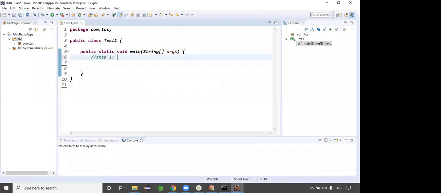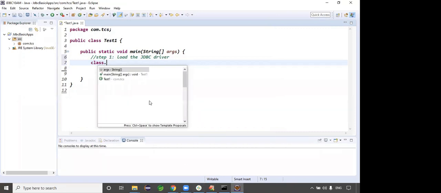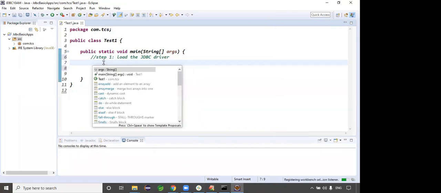Guys, tell me the step one now. What is step one? Load the JDBC driver. Guys, we are loading which driver? Oracle driver. Oracle driver means, now tell me what the syntax is. Class.forName. What is the syntax? Eclipse IDE is not responding. Yeah, guys, here you can write the code.